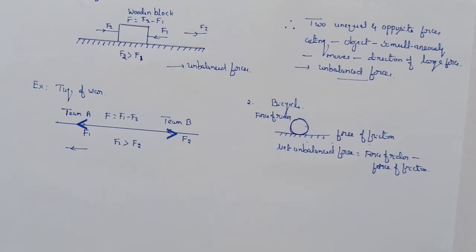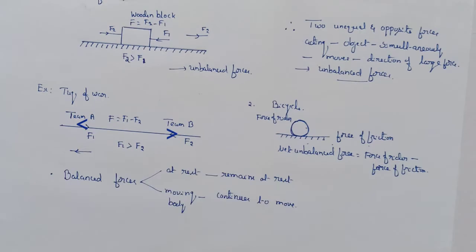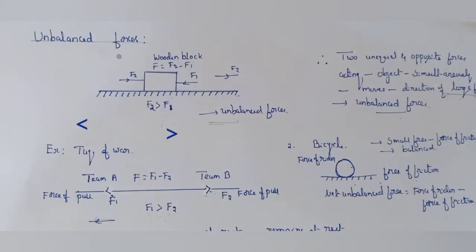And unbalanced force means when two unequal and opposite forces act on an object simultaneously, then the object moves in the direction of the larger force. Such forces acting on an object are called unbalanced forces. Therefore, balanced forces acting on an object do not change the state of motion of the object, but unbalanced forces acting on an object change the state of motion of the object.